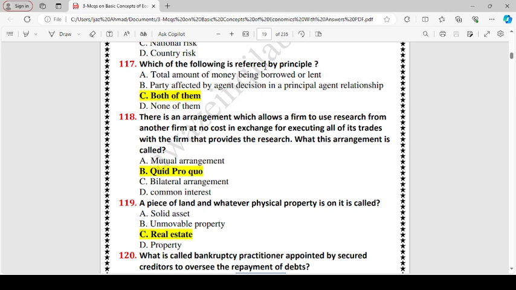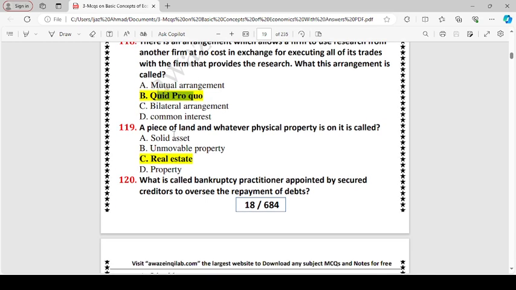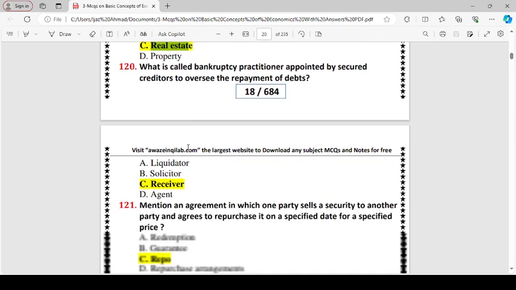Which of the following is referred to as principal? Answer is A and B, both. Name an arrangement which allows a firm to use research from another firm at no cost in exchange for executing all of its trades with the firm that provides the research. What is this arrangement called? Quid pro quo. A piece of land and whatever physical property on it is called real estate.